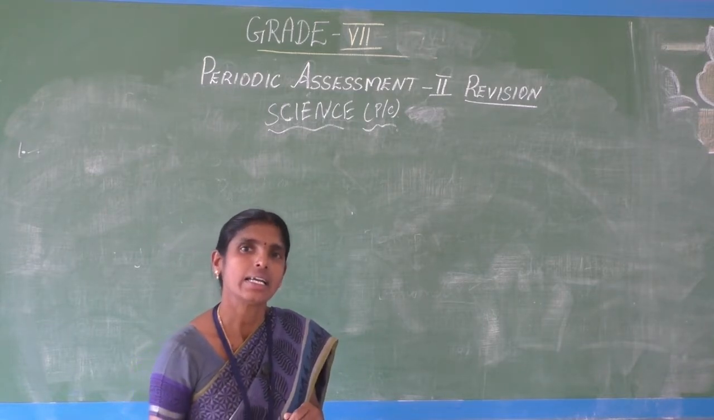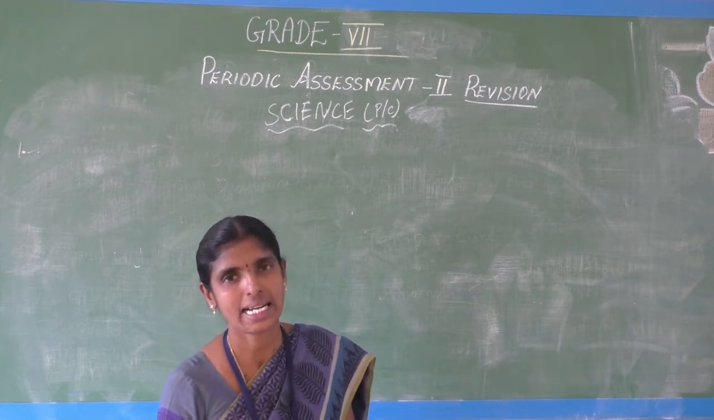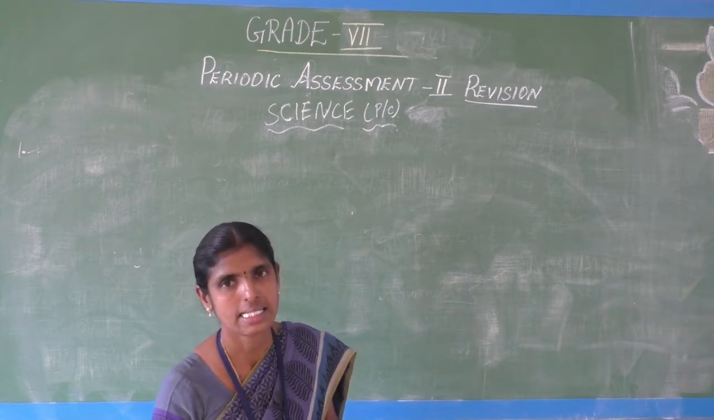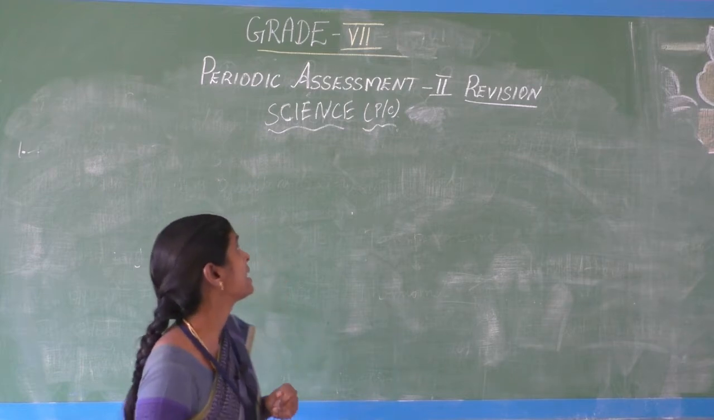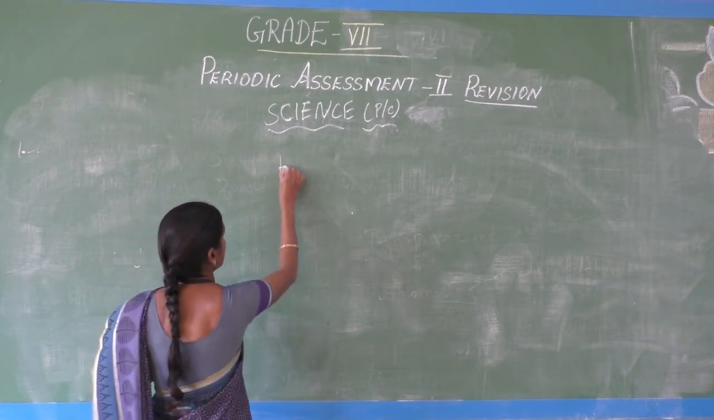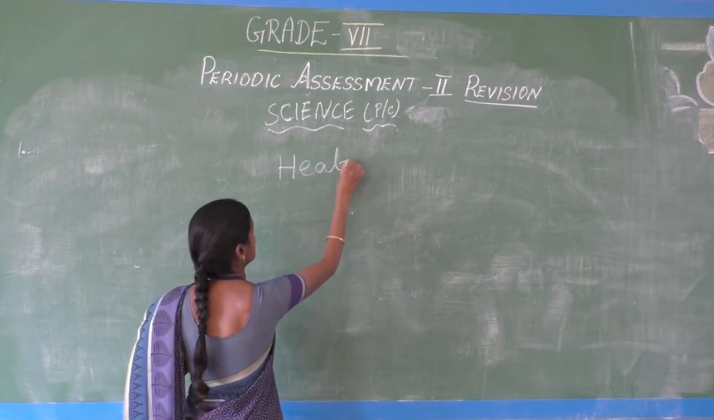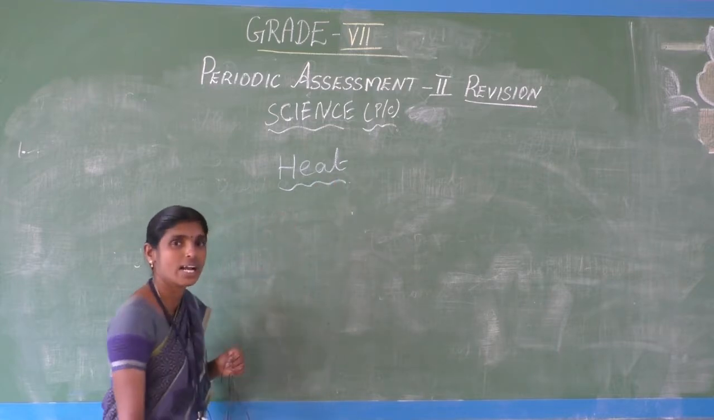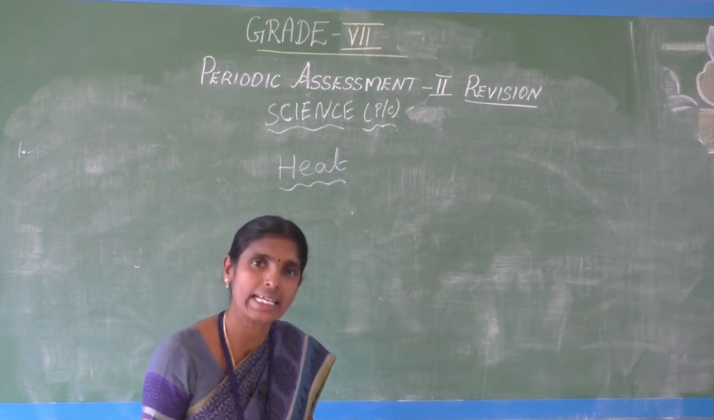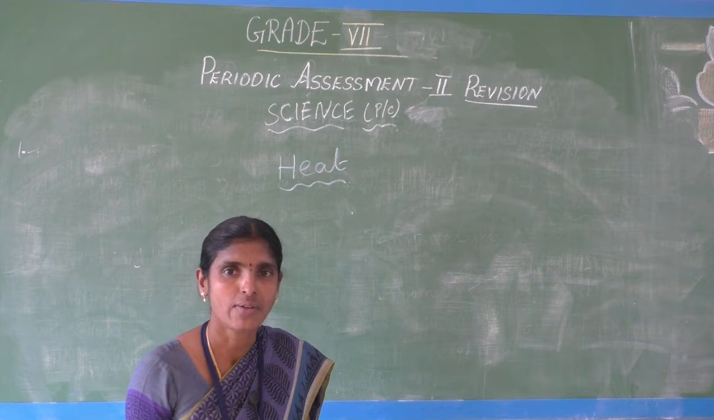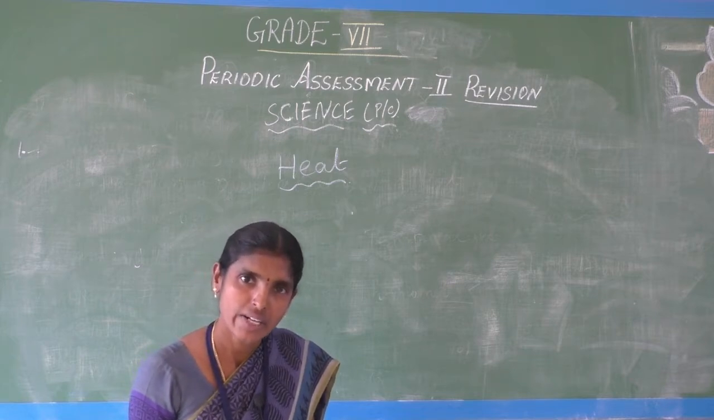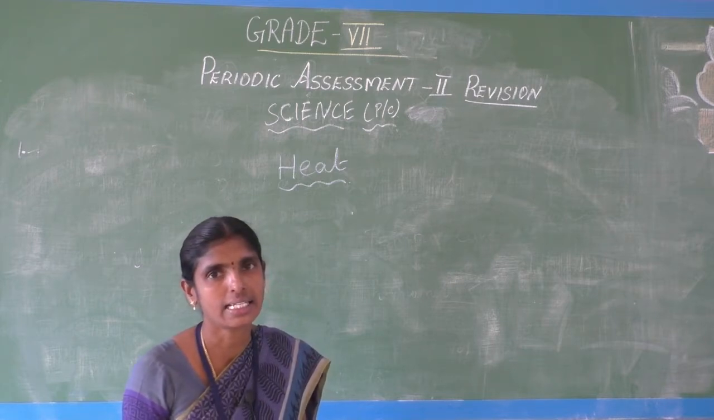In periodic assessment 2 in grade 7, only one lesson is there. The chapter name is heat. Already we have discussed the heat lesson many times, in online class and in the recorded video also.